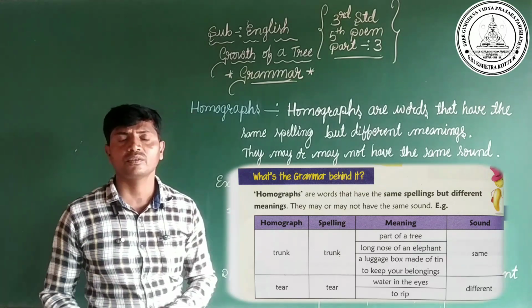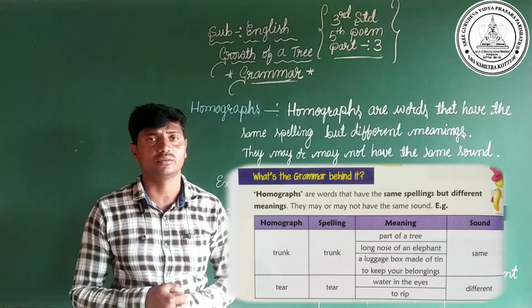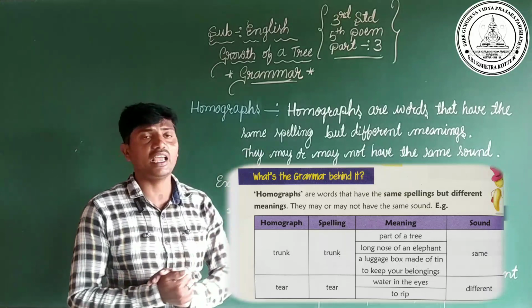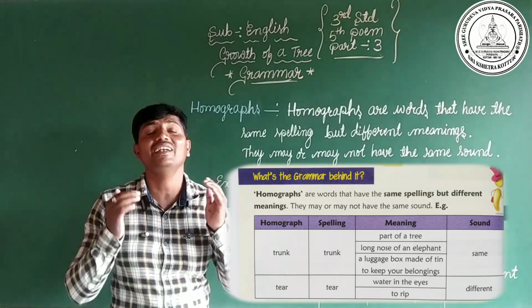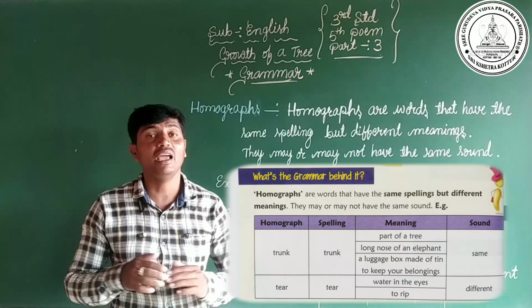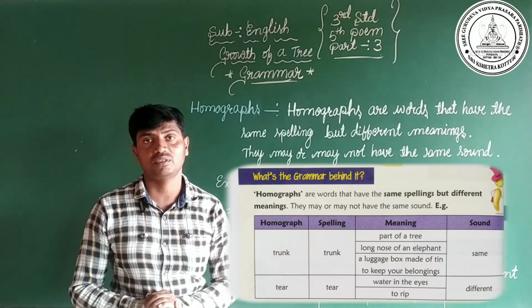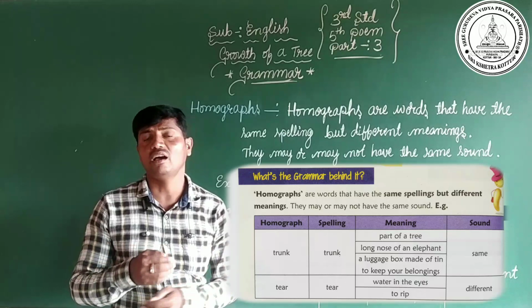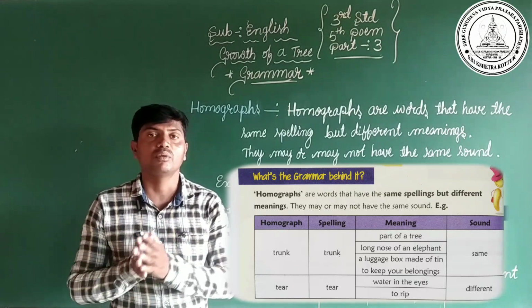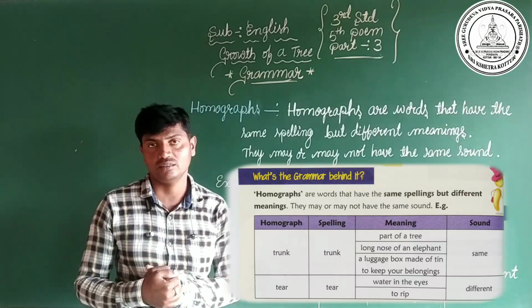Dear children, homographs are words that have the same spelling but different meanings. Few homographs may or may not have the same sound. Few homographs have the same sound but few homographs have different sounds.